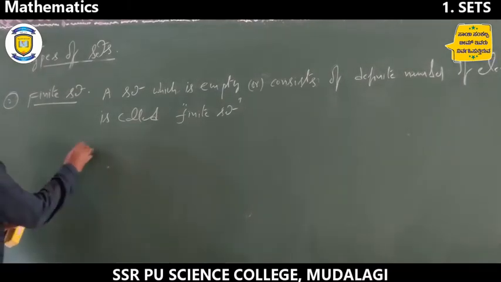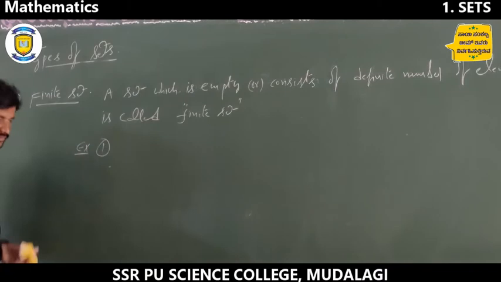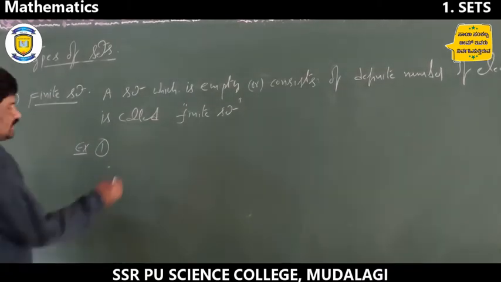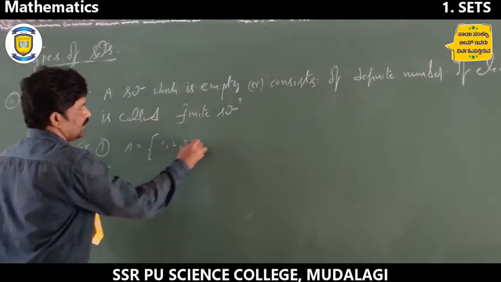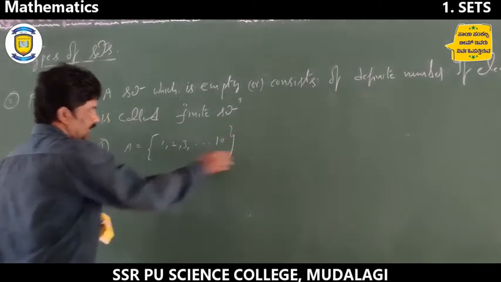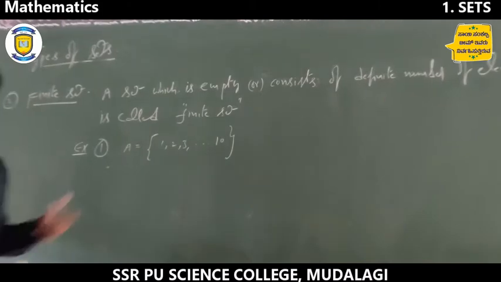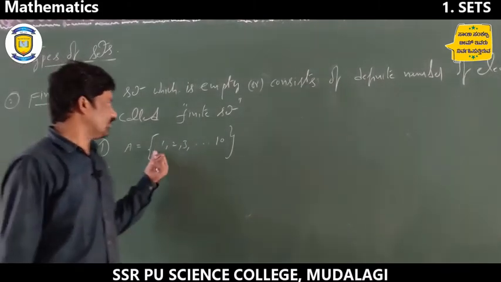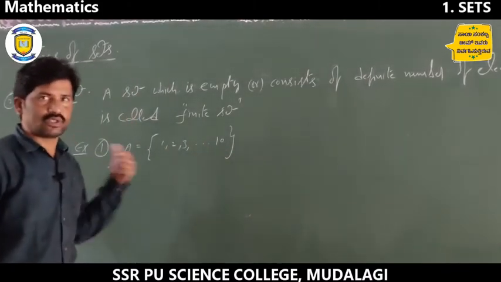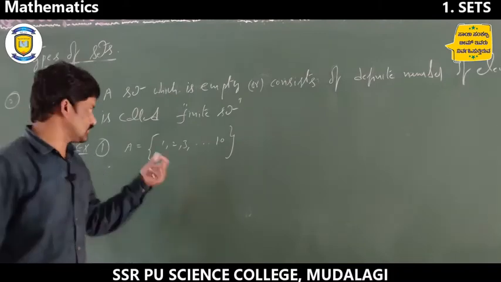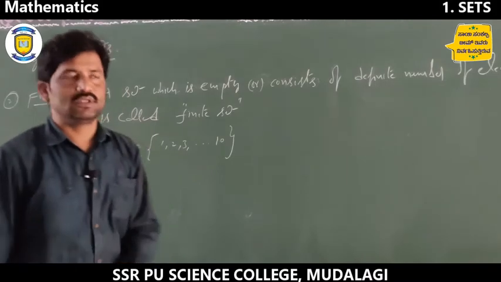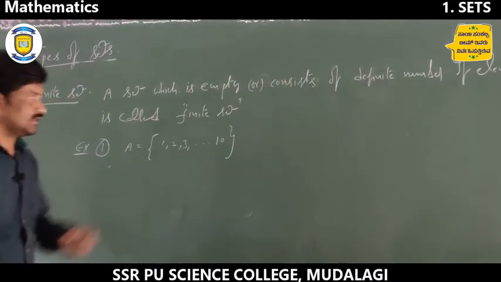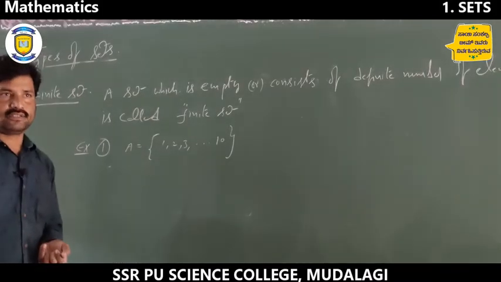Here is an example. Let A equal to the set of all 1, 2, 3, and so on up to 10. So here the limitation is there, the limitation is 1 to 10. So here it is possible to count, it is always 1 to 10. So 1, 2, 3, 4 up to 10. So it is possible to count. Therefore it is a finite set.